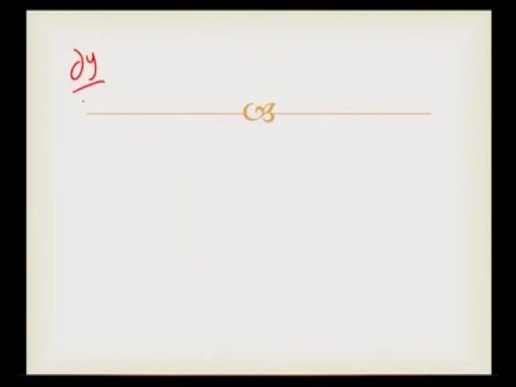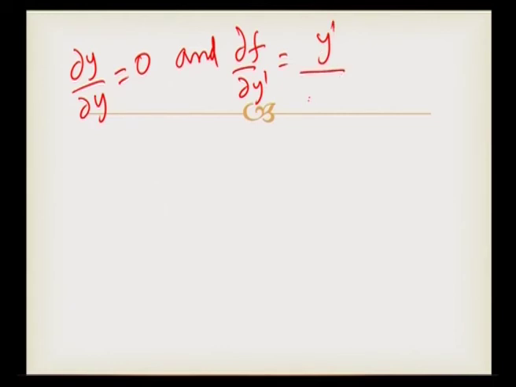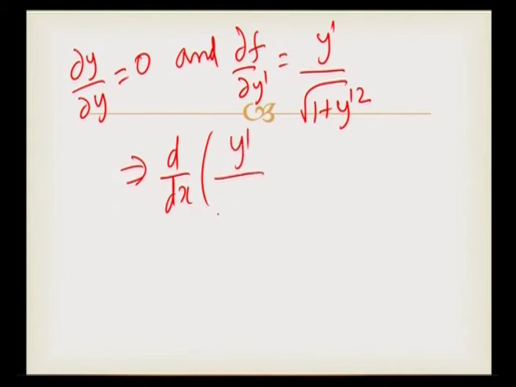So, dou f by dou y is equal to 0 and dou f by dou y prime is equal to y prime by square root of 1 plus y prime square, which gives d by dx of y prime by square root of 1 plus y prime square